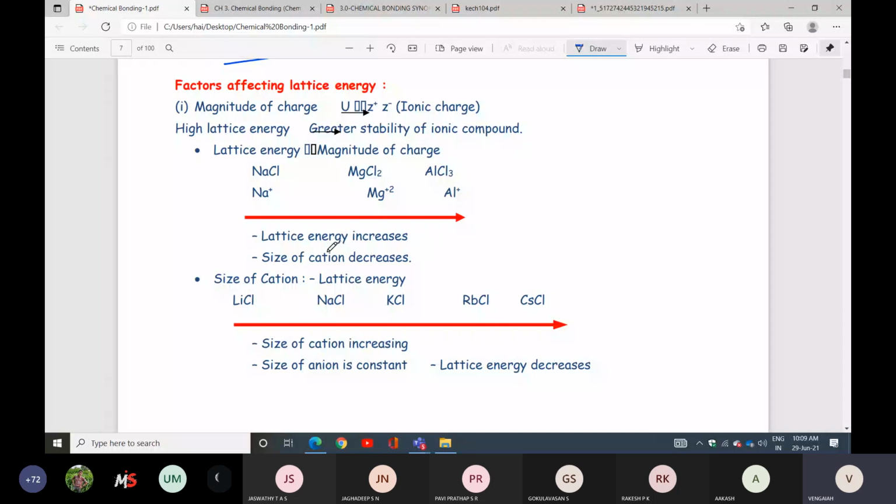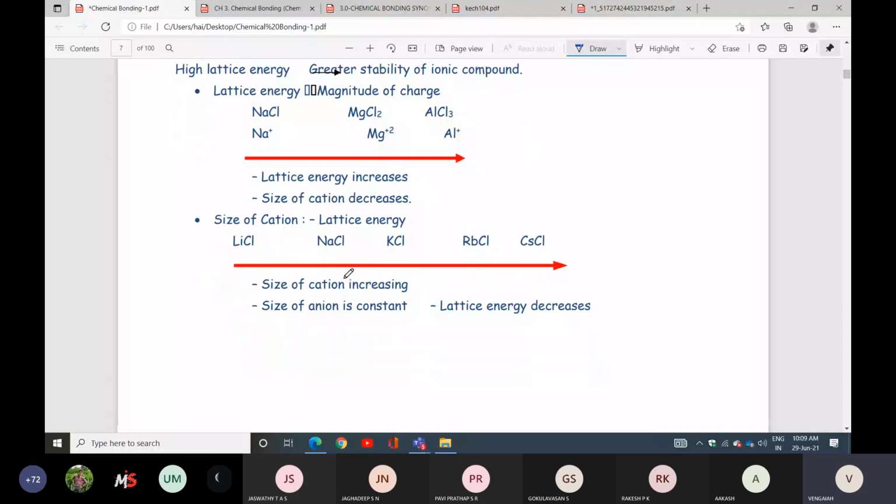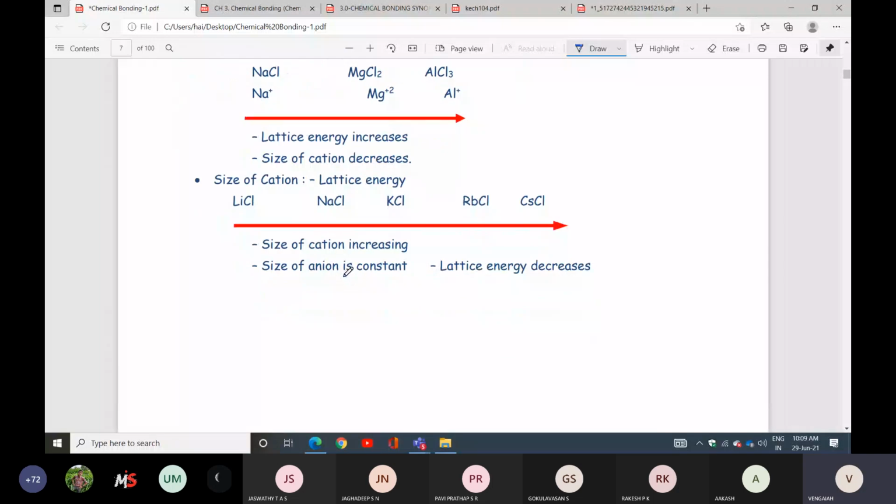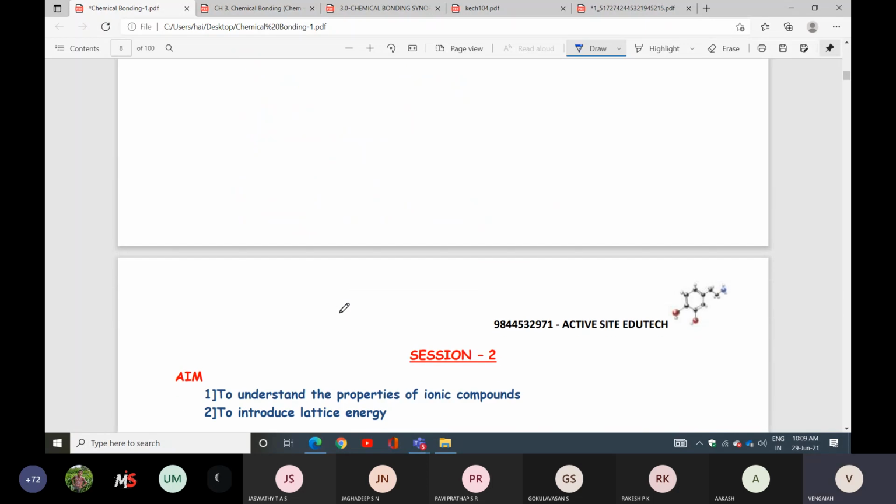Size of cation is inversely proportional to lattice energy. When the cation size decreases, lattice energy increases. You can take it. Okay?